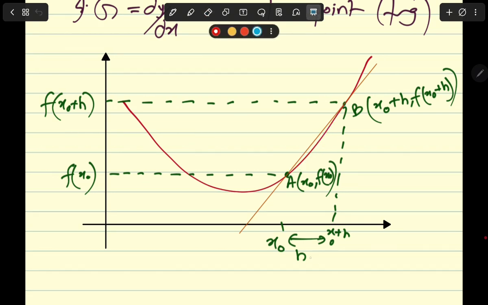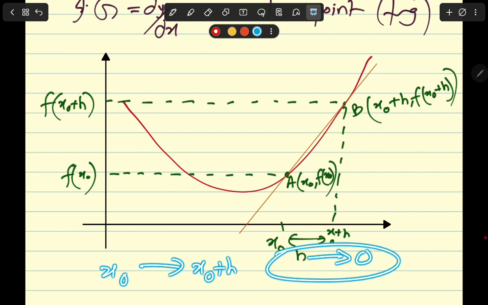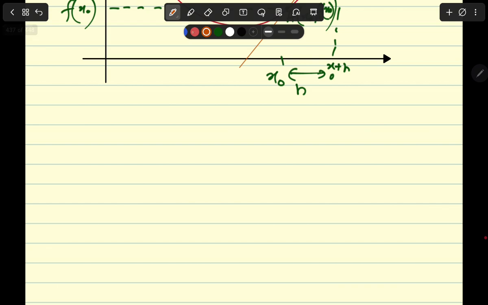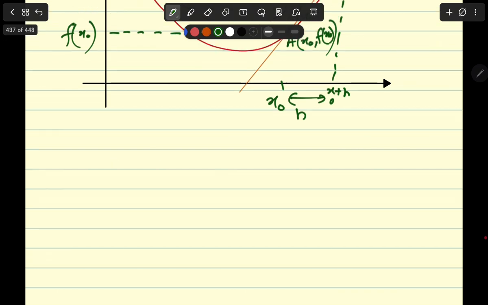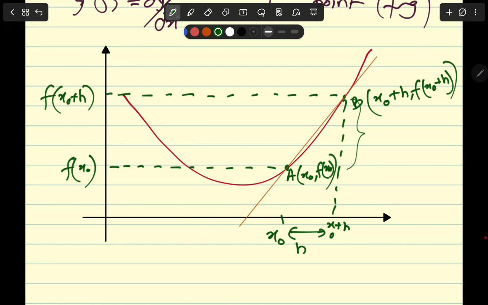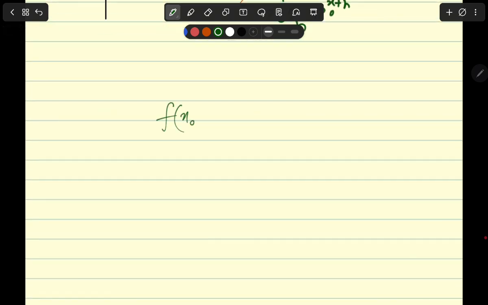And how does that happen? If this distance h gets closer and closer to 0, such that x naught and x naught plus h almost become equal, right? So we are trying to make the distance between them 0. So by algebra, what is the gradient? The gradient is going to be this: the change in y, f of x naught plus h minus f of x naught, over the horizontal distance, which is nothing but h, right? Now this is the average gradient between 2 points.